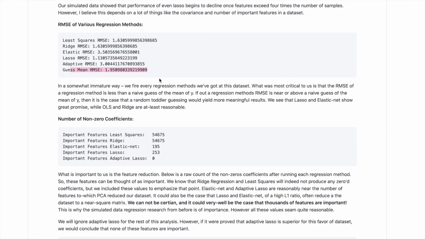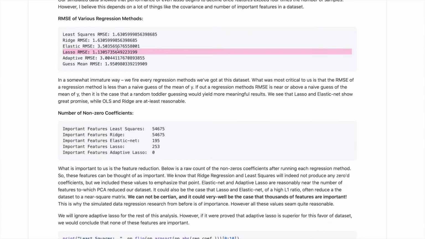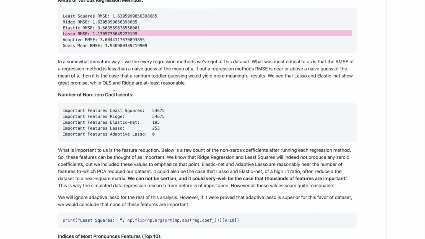The mean guess RMSE is quite an important benchmark because if your RMSE is worse than that, then your regression technique is performing no better than just a toddler guessing. So we have some promising results here to find some meaning from the data because a lot of these RMSEs are lower than the mean guess.